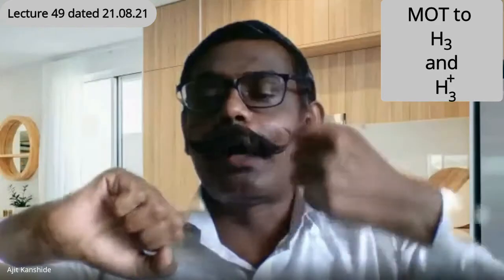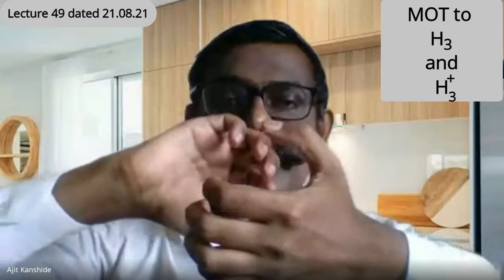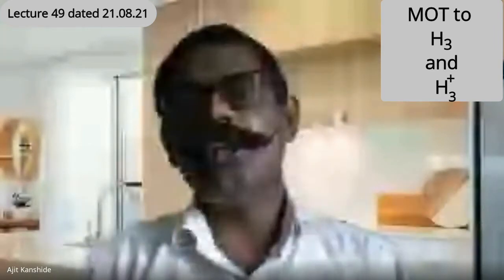If they have no overlap, one orbital, other orbital, we can't say it is a covalent bond. Proper approach should be there. Proper overlap should be there. Proper interaction should be there. Proper linking should be there. Then sharing of electrons will be there. So the secret of a covalent bond is sharing of the orbitals. And that sharing means overlap of the orbitals. I hope you are understanding.